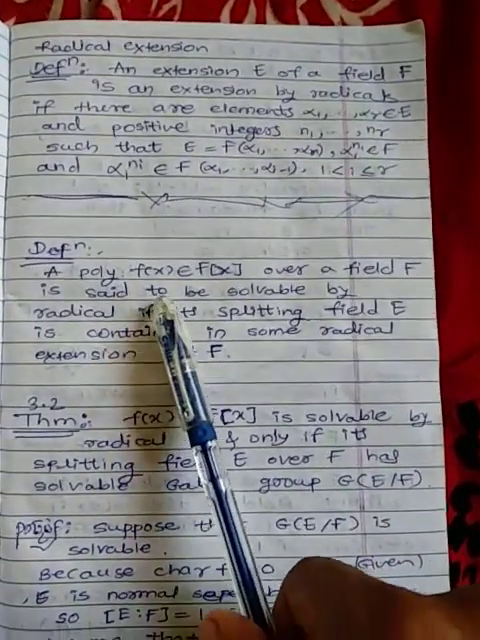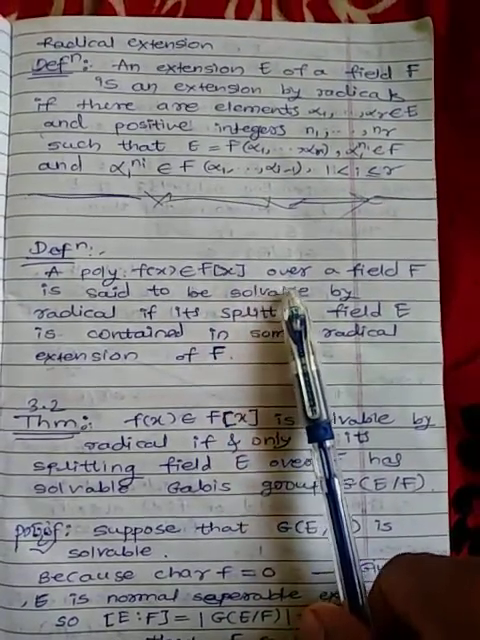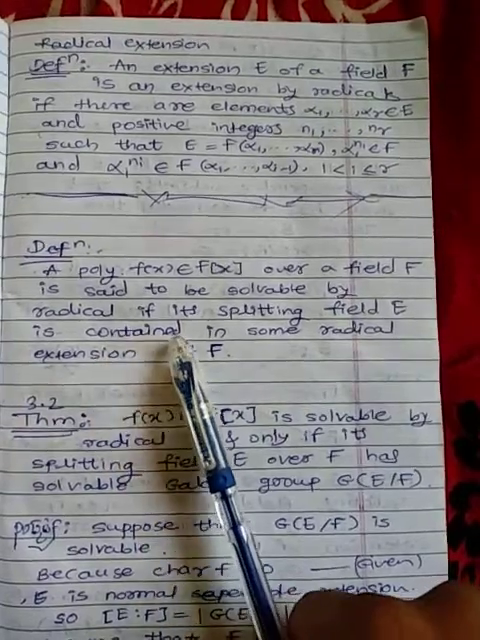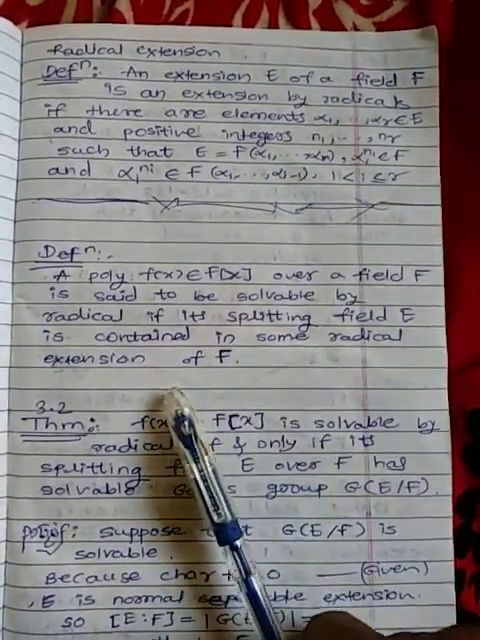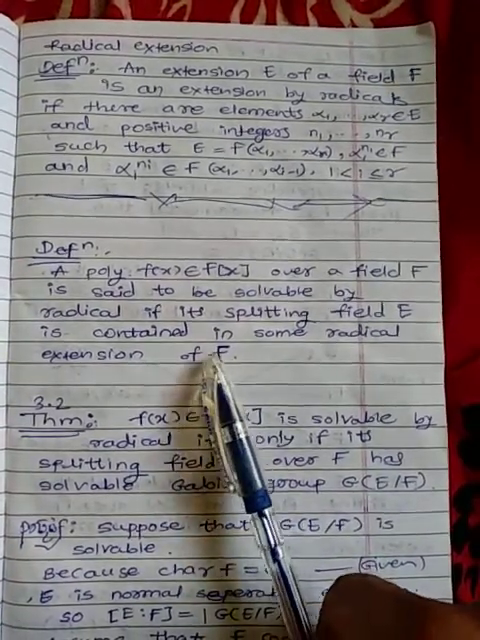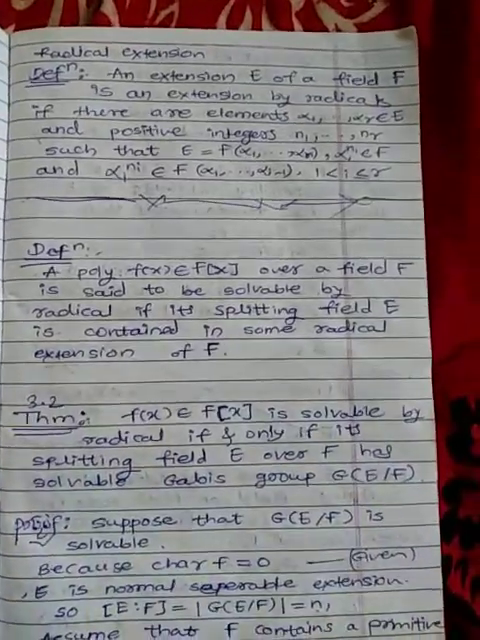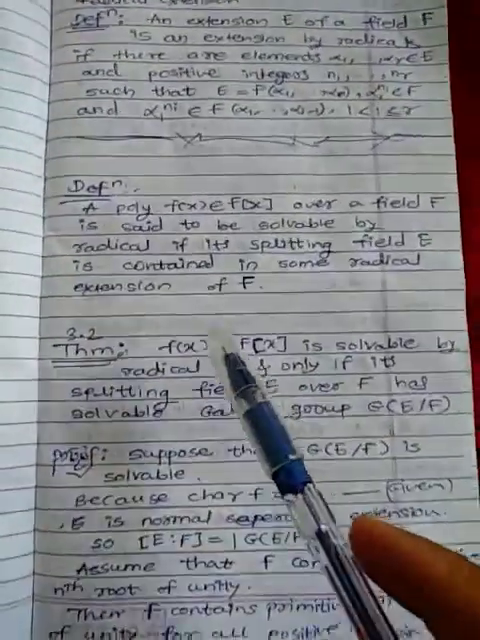Next definition: a polynomial f of x belonging to F of x over a field F is said to be solvable by radical if its splitting field E is contained in some radical extension of F. Definition of splitting field. Definition of solvable by radical.